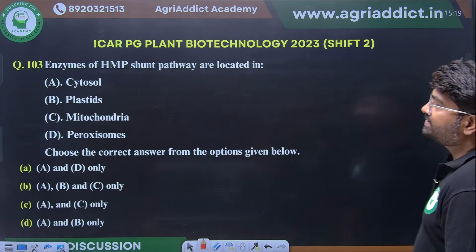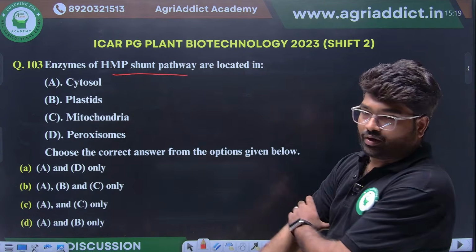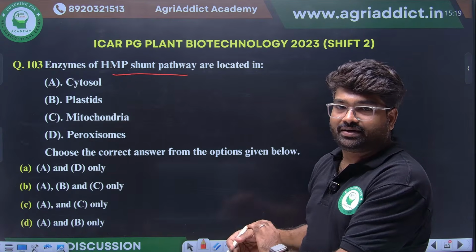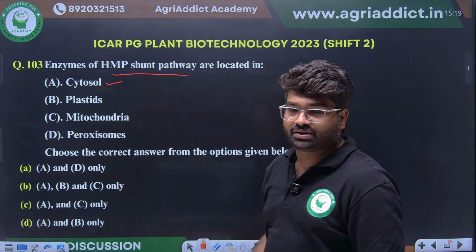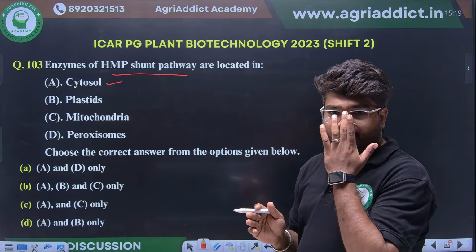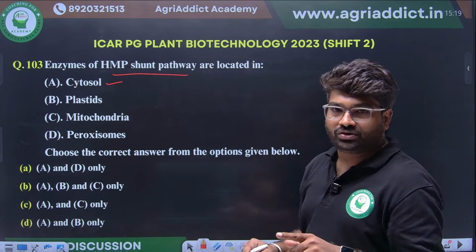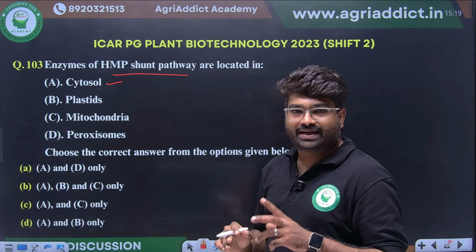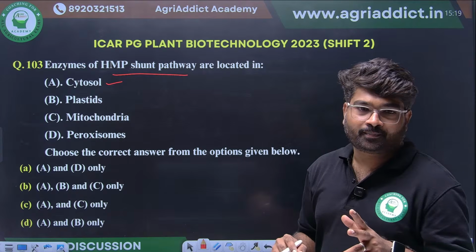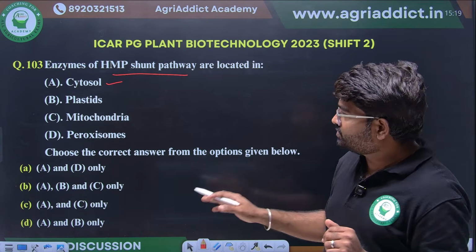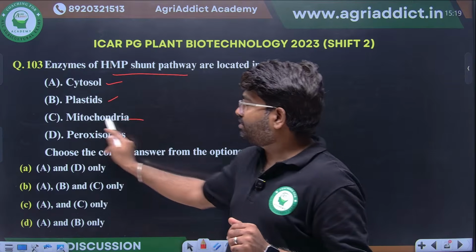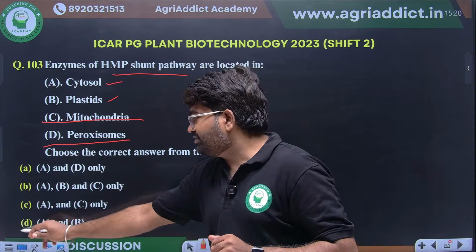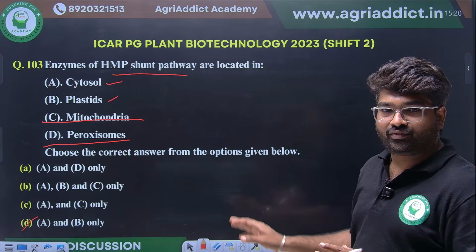Next, enzymes of HMP shunt pathway are located in. HMP means what? Pentose phosphate pathway. Where will the enzymes be located for pentose phosphate pathway? Primarily it is located in cytosol. But in our nitrate metabolism class, I already told that in roots plastids have the enzymes for HMP pathway that give the NADPH for nitrate reduction. So in plastids also it will be there, but mitochondria and peroxisome will never have the HMP pathway. So A and B will be the right option. Is this clear for everyone?